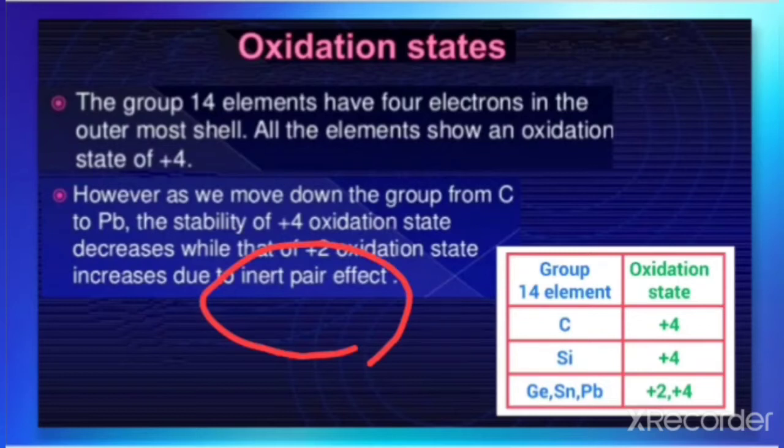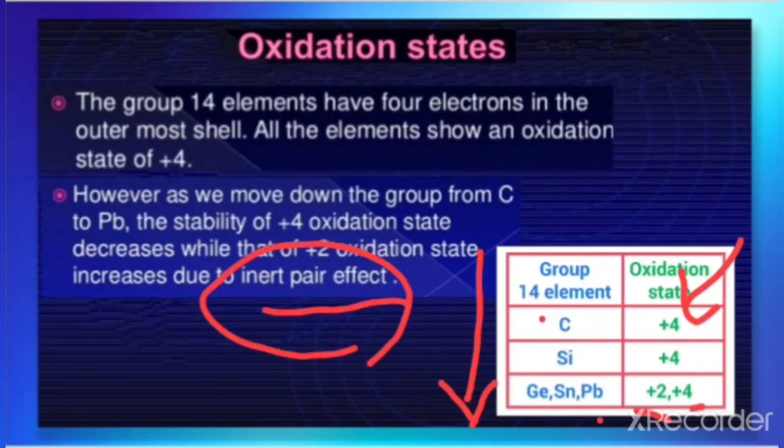So the compounds of lead are more stable when their oxidation state is +2 instead of +4. But carbon, being the top element, shows more stability towards the +4 oxidation state, because from top to bottom the stability of the +2 oxidation state increases but that of the +4 oxidation state decreases.